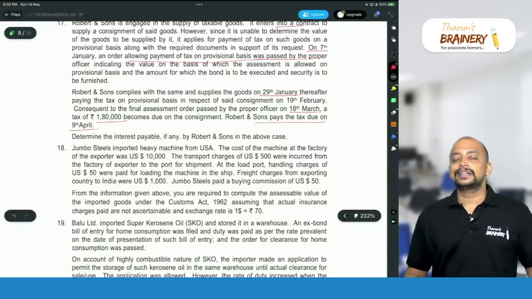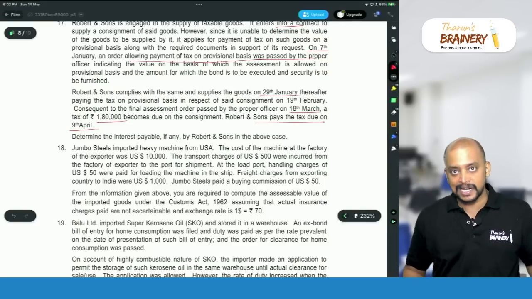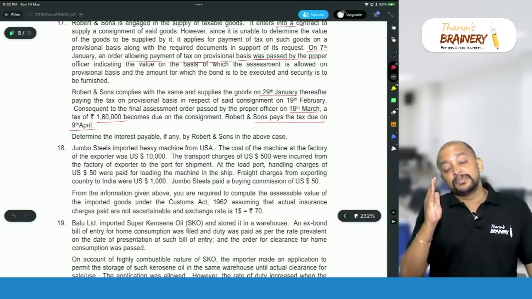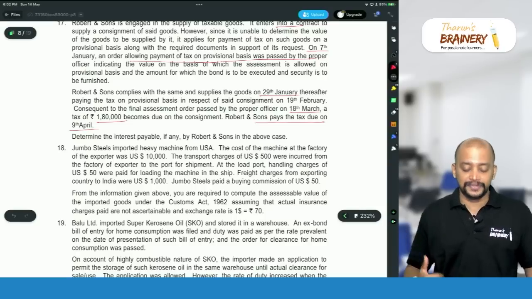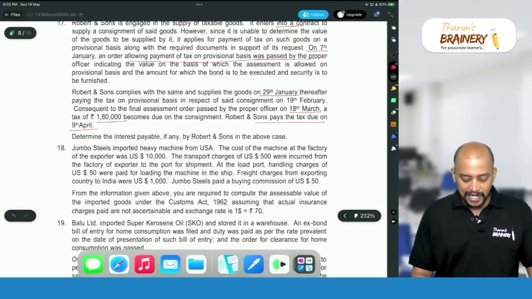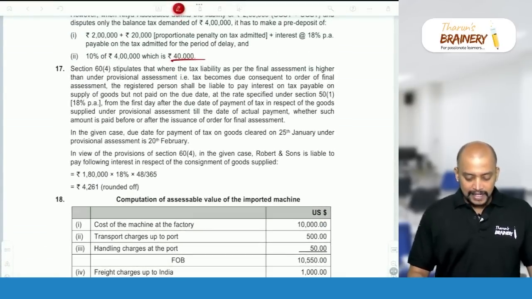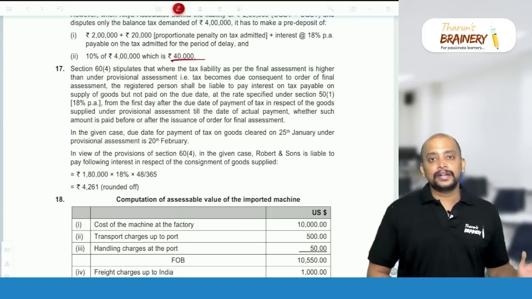So what is that interest under section 60? Provisional assessment. Upon finalization of provisional assessment, interest will be payable at the rate of 18% per annum from the first date after the due date till the actual date of payment of that differential amount. Determine the interest payable if any. So in this case, first, as per section 60, we need to write the provision about that interest. And what is the due date?